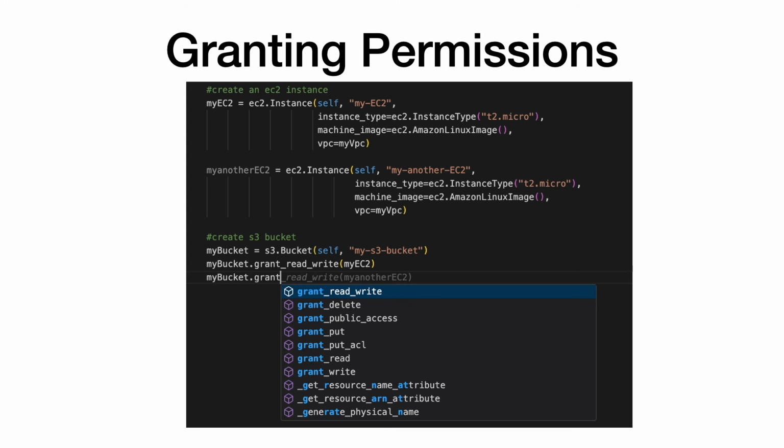For instance, here is my S3 bucket, and I want to ensure that my EC2 instance has the right permissions to access S3 APIs. To enable this, I'm using the grantReadWrite method of the bucket construct. Typically, there are multiple grant methods available with any construct. As you can see with S3, you can use grantReadWrite, grantDelete, etc. to provide the required API permissions.